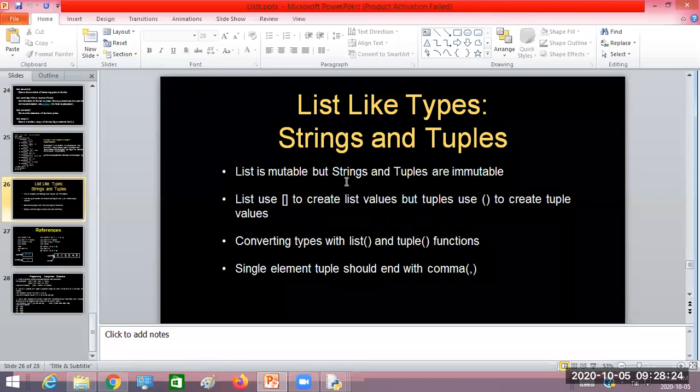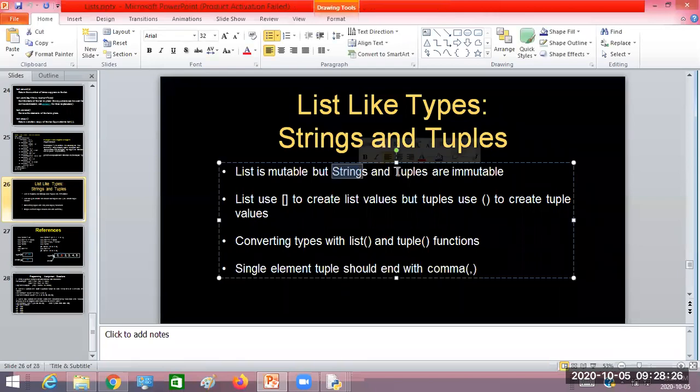But look at your other two types, strings and tuples. What are these? Immutable. What does it mean? Immutable means it cannot be modified, right? So now I'm going to explain tuples in comparison with list. Later I'll discuss strings.